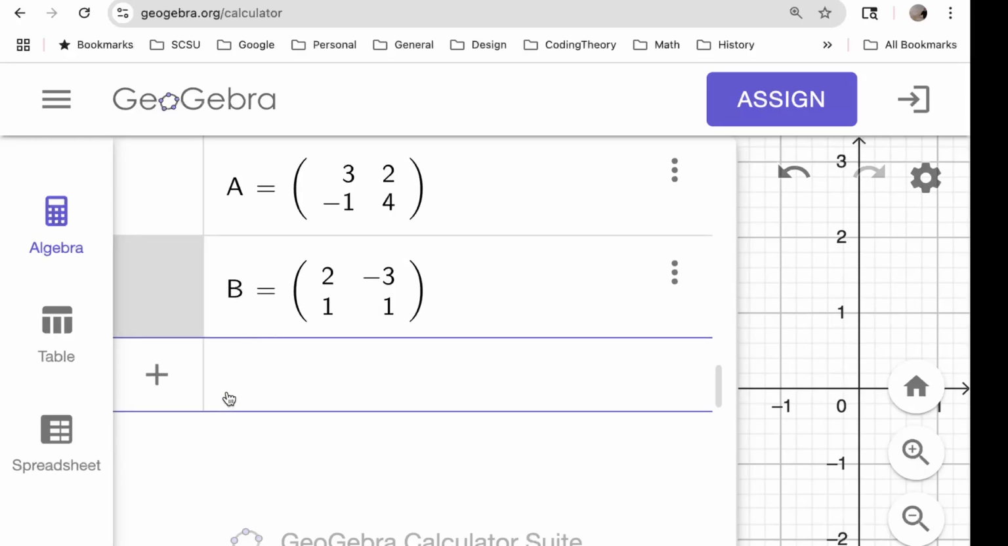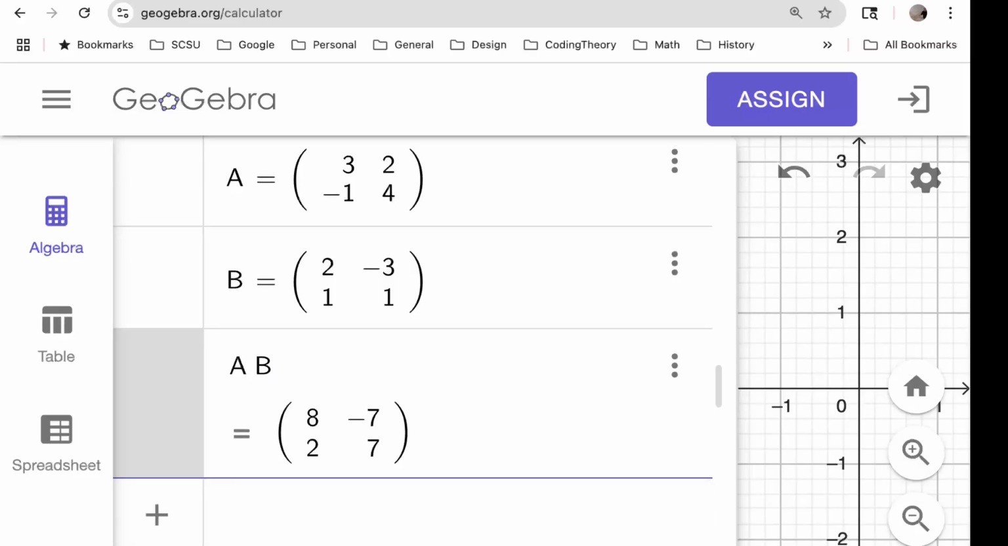Okay. And we can multiply them. A times B. That sounds familiar, doesn't it? 8 minus 7 to 7. I believe that's what we did there.